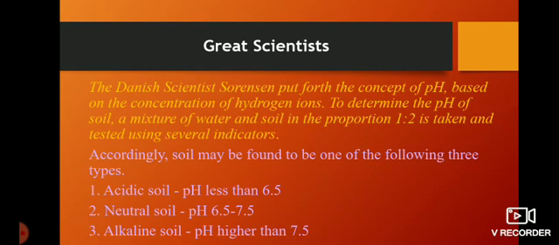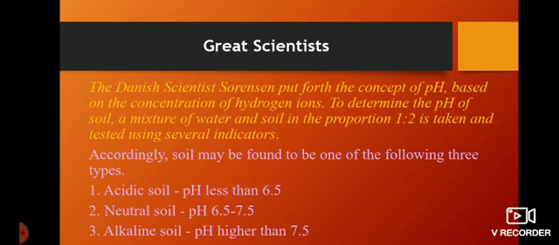Now the next one is about a great scientist. The Danish scientist Sorensen put forth the concept of pH. So the question will be asked to you all: who put forth the concept of pH? The answer is the Danish scientist Sorensen, based on the concentration of hydrogen ions.